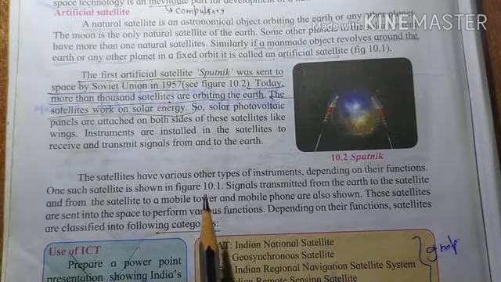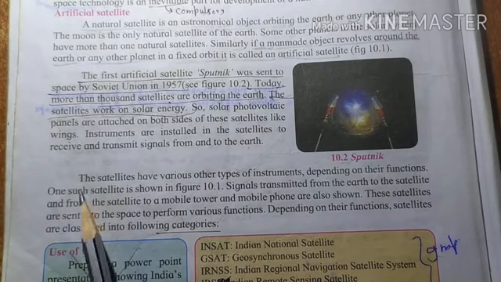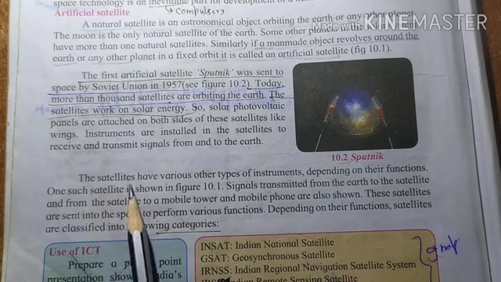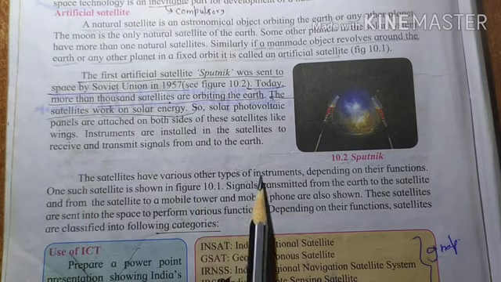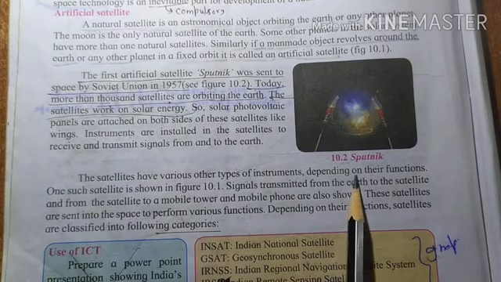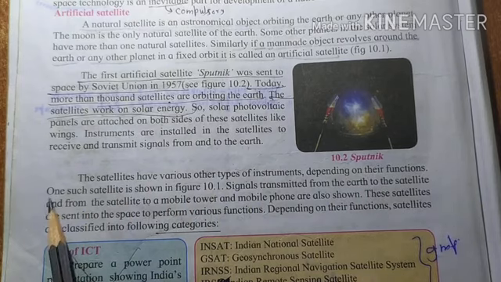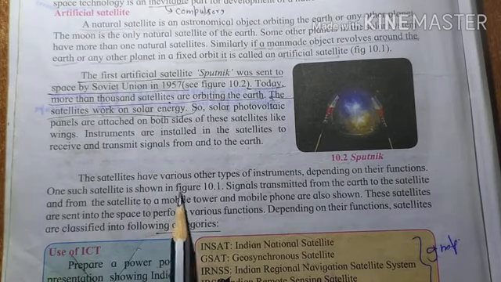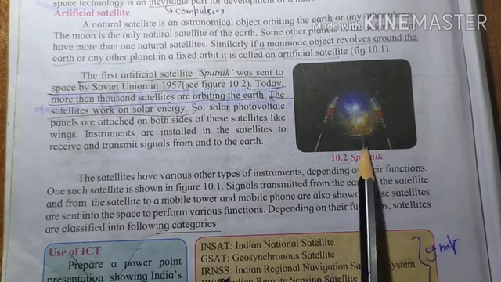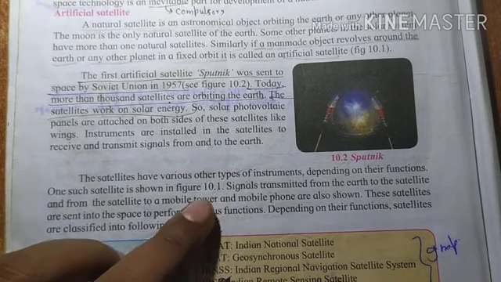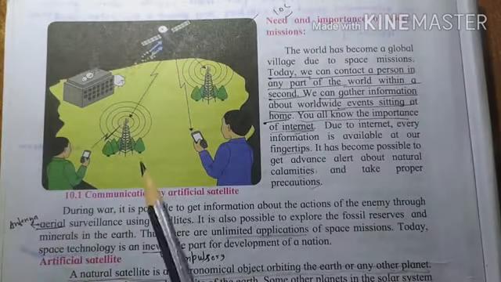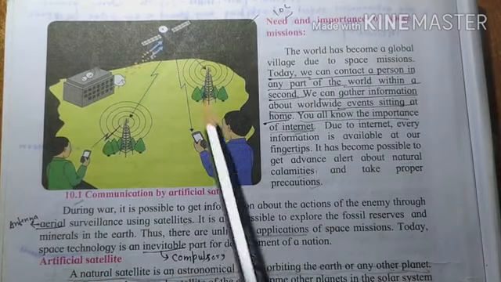It is very simple. The satellites have various other types of instruments depending on their function. One such satellite is shown in figure 10.1. This is 10.1, this one, that is shown here.